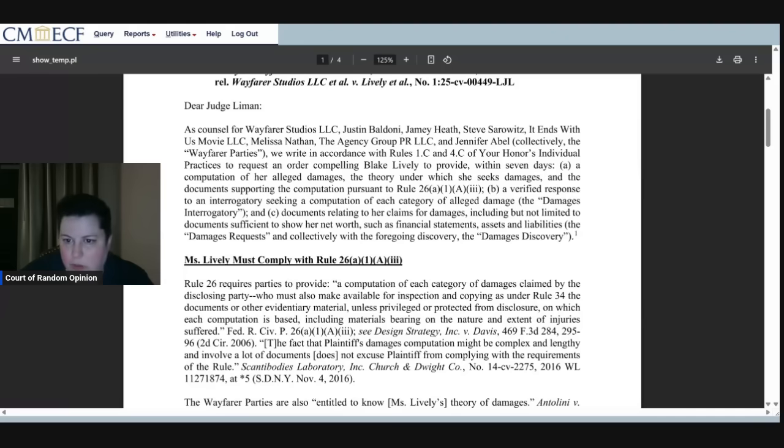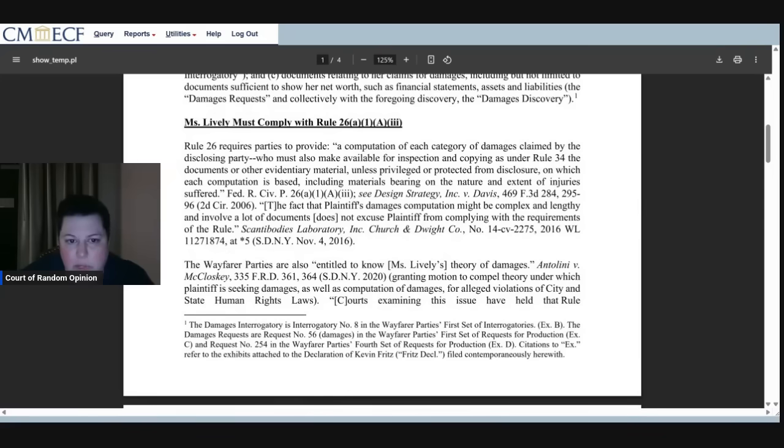B, a verified response to an interrogatory seeking a computation of each category of alleged damage, the damages interrogatory. And C, documents relating to her claims for damages, including but not limited to documents sufficient to show her net worth, such as financial statements, assets, and liabilities. Miss Lively must comply with Rule 26 and a bunch of letters. Sorry, I'm not saying all that.